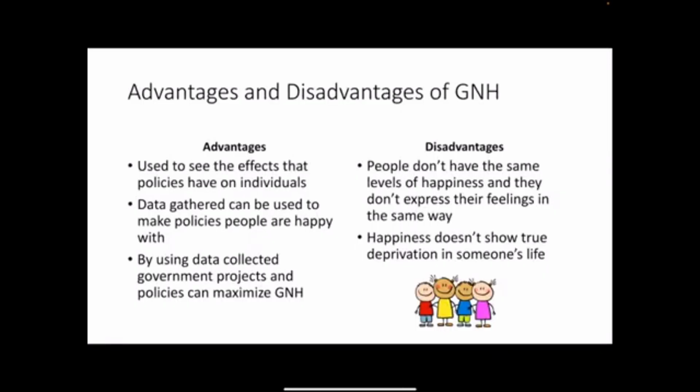Some advantages. It's used to see the effects that policies have on individuals, and that data gathered can be used to see what policies make people happy, and therefore that data can be used in government projects and policies to help maximize the gross national happiness. Some disadvantages. People don't all have the same level of happiness and they don't express their feelings in the same way. So happiness can't really show the true deprivation in someone's life because everyone's life is different.